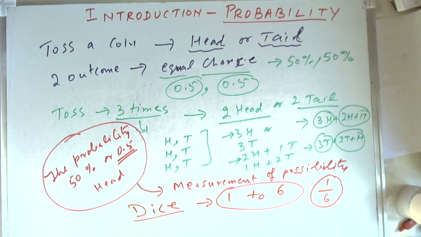Now, probability is a very important topic. It is a branch of statistics, and it helps us understand how to quantify possibilities. It is used extensively in biology, medicine, engineering, finance, insurance, and also subjects like physics and chemistry.